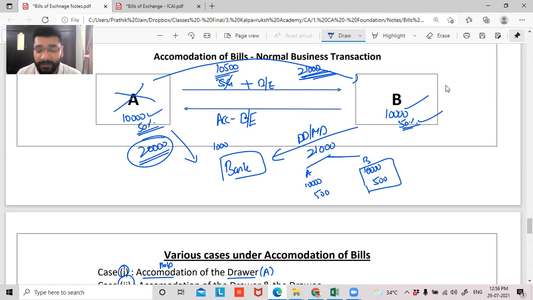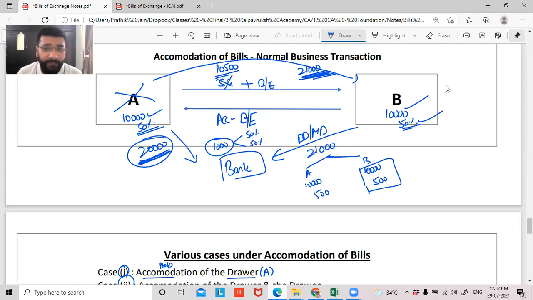Sir, can you explain that interest part, sir? Very simple. So here 21,000 rupees is the bill drawn. A has drawn a bill on B for 21,000 and B has given the acceptance. Now when A goes to the bank, how much money will the banker give? Can I say 20,000 rupees? Yes, sir. 1,000 rupees is an interest expense. Is it an interest expense only for A? Is A not enjoying the entire money? No. So can I say this interest also A and B have to split equally?